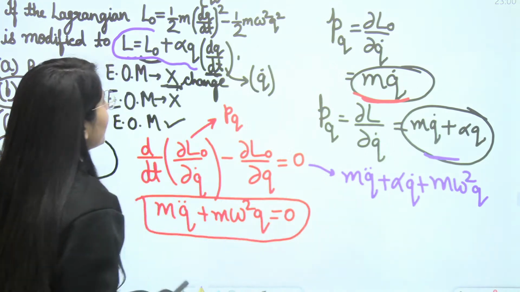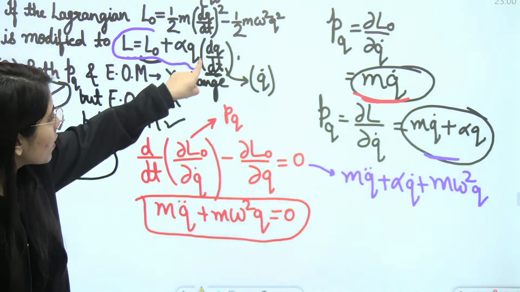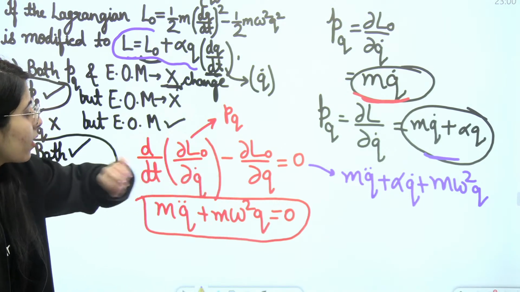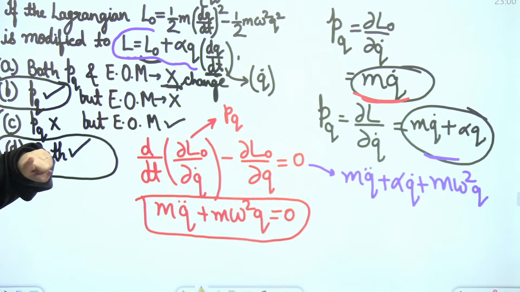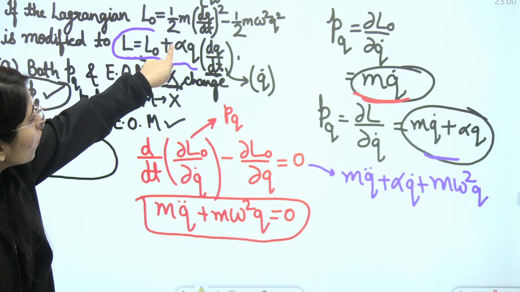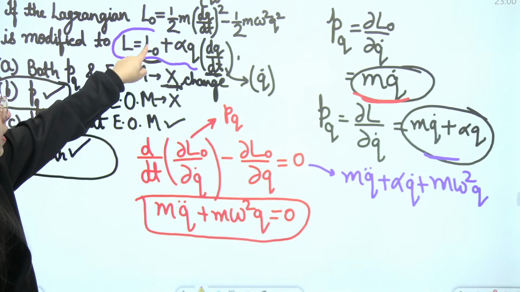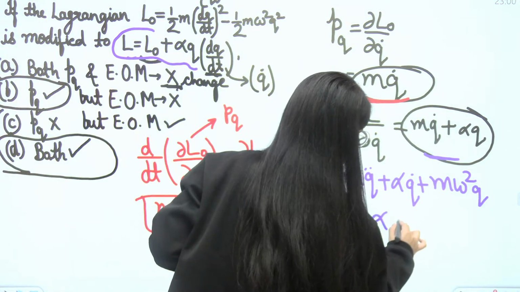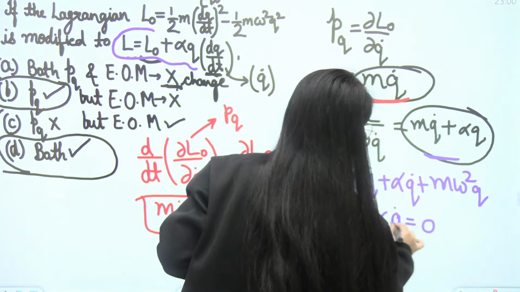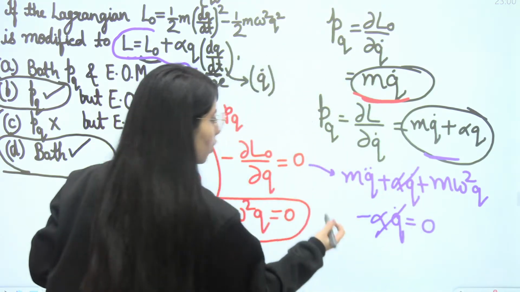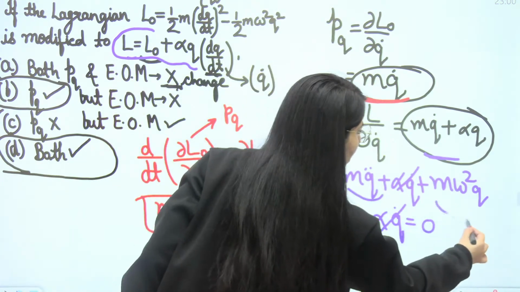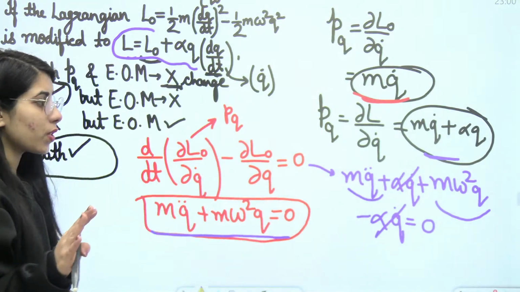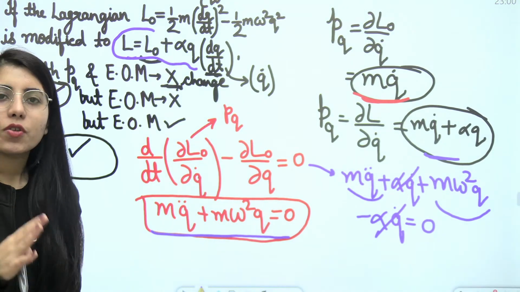And then the next part, that is due to this extra term, which you will get from here, delta L upon delta Q. Let's just check it out. You will get alpha Q dot from here, but it is with the positive sign, so you will get it negative, minus alpha Q dot, and that is equal to 0. This and this term will get cancelled out. You are getting MQ double dot plus M omega square Q, which is exactly the same, and it shows that the equation of motion does not change.